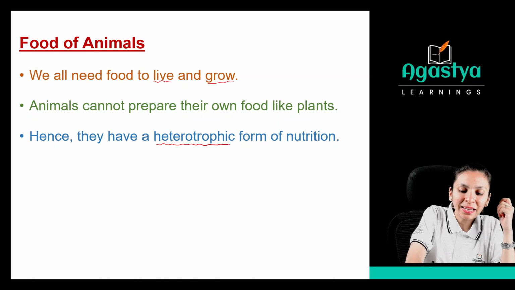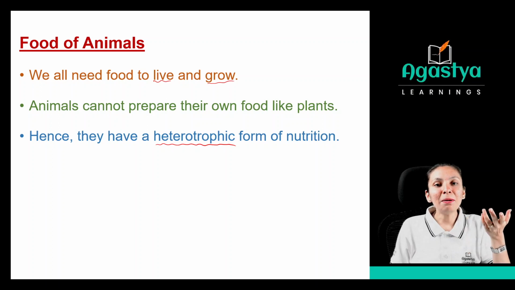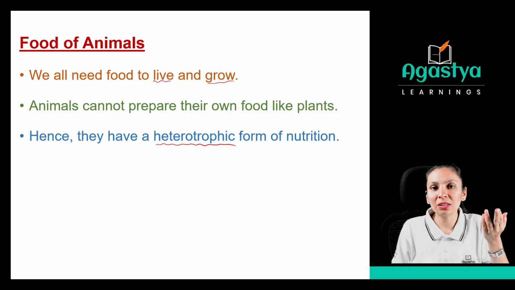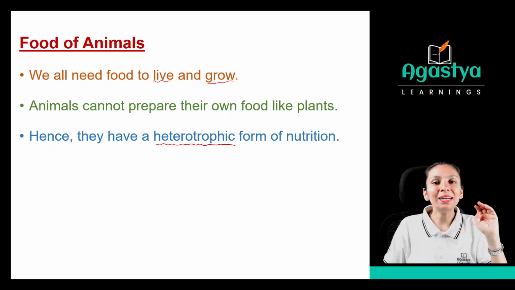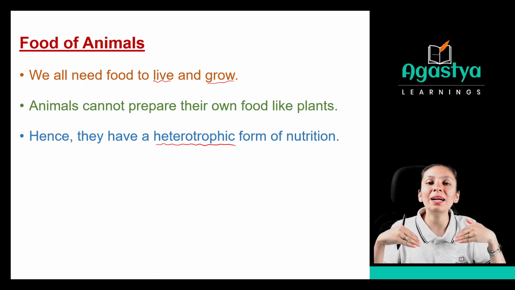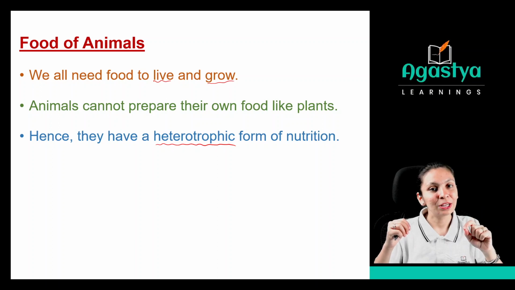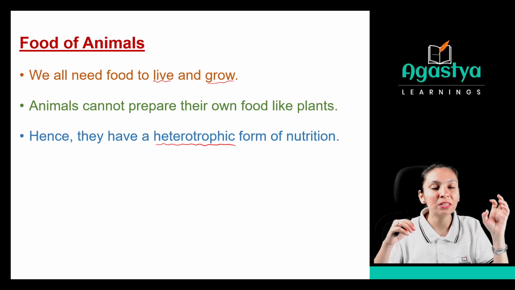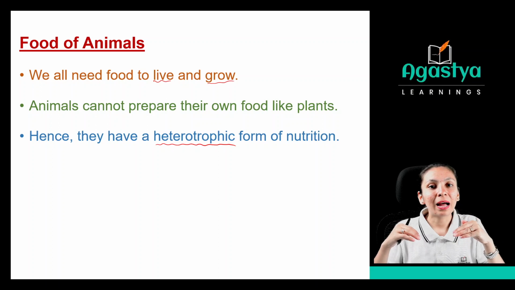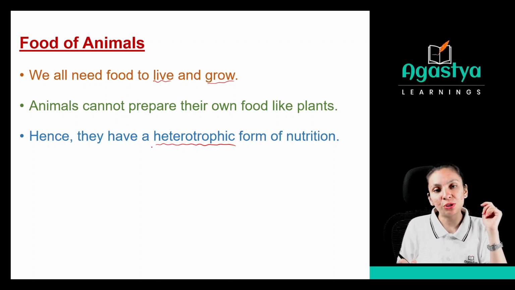Yes, see, we are animals too. Just like plants, we require food. But plants can photosynthesize, so they make their own food, while we and other animals require food and have to be dependent on someone. How will we be dependent on someone? We take other animal sources or some plant source for our food. This nutrition is called the heterotrophic form of nutrition.